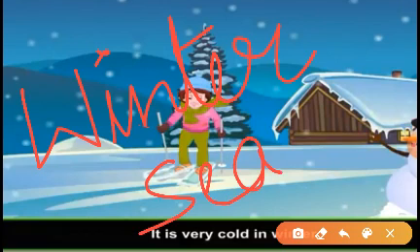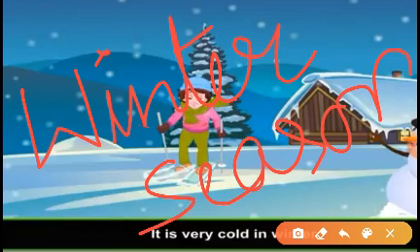We should wear woolen clothes to keep ourselves warm in winters and protect ourselves from cold. Children, in winter season we should wear warm clothes to keep ourselves warm and protect ourselves from cold.